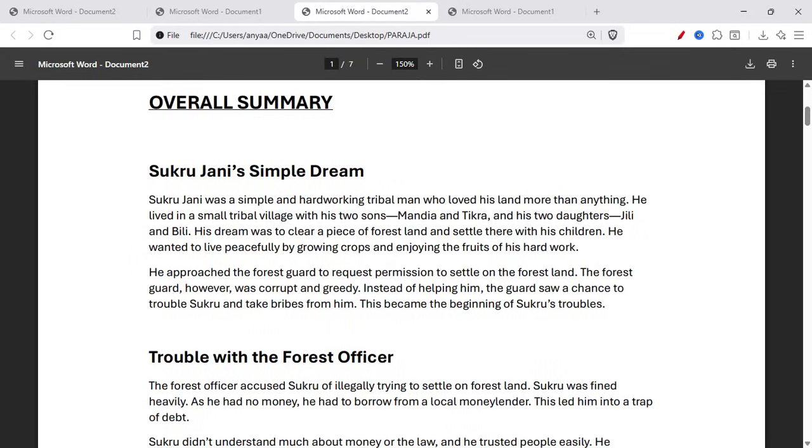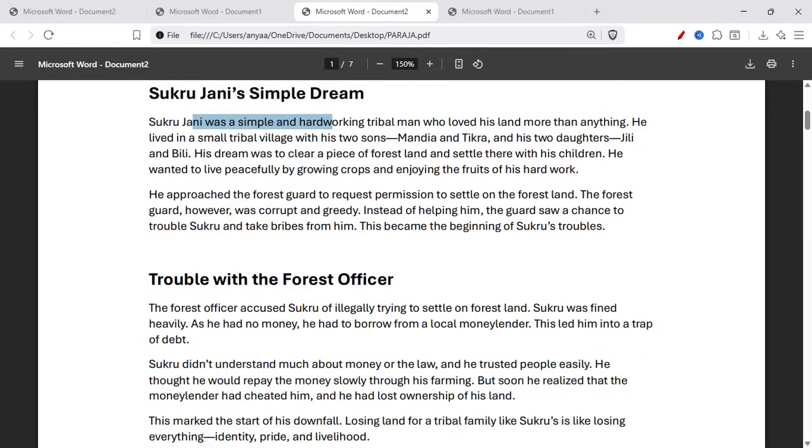Overall summary of this: Sukru Jani's simple dream. So Sukru Jani was a simple and hard-working tribal man who loved his land more than anything. He lived in a small tribal village with his two sons, Mandia and Tikra, and his two daughters, Jili and Bili.